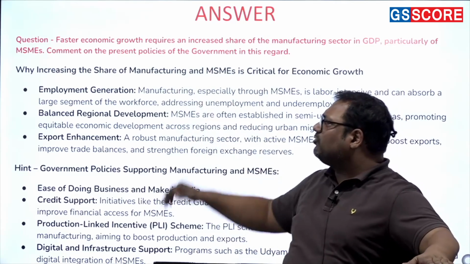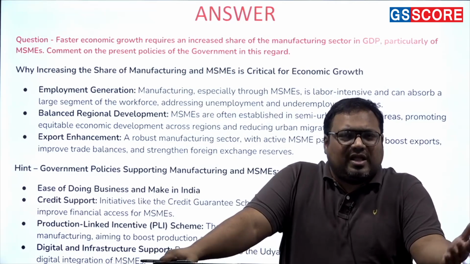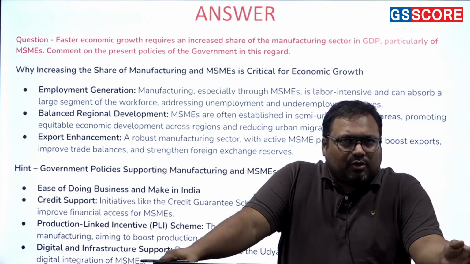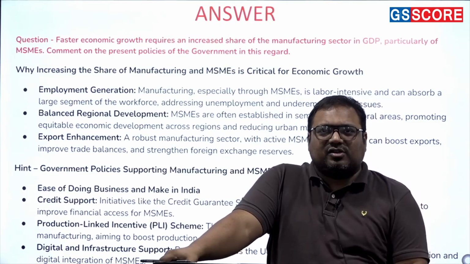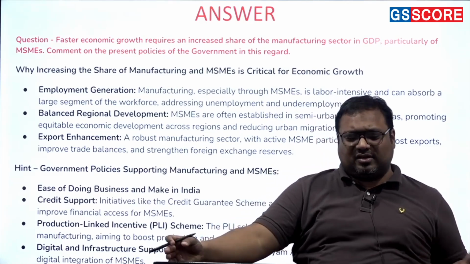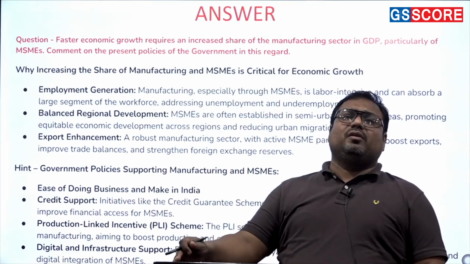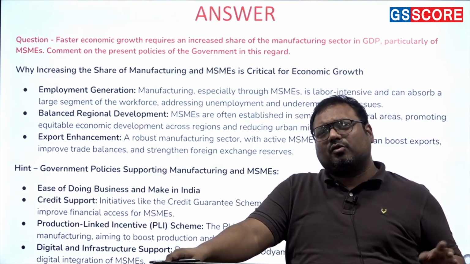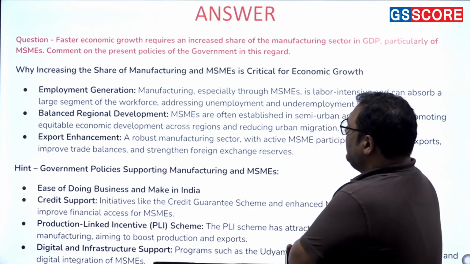This is where manufacturing kicks in. Not only does it lead to faster economic growth like services. With agriculture we have a problem that you cannot have a very fast economic growth. In agriculture, if you have 3% growth, that is considered very good, 4% is considered excellent. Whereas in services, in industry, 10% is considered excellent, 8% is considered good, 6 is considered below par in fact. So that is the idea.